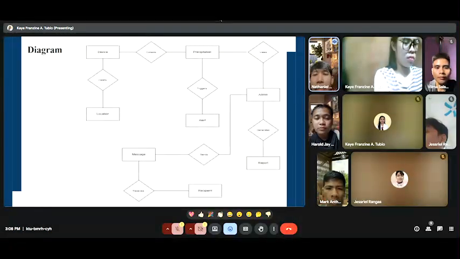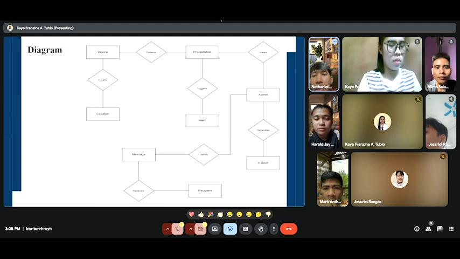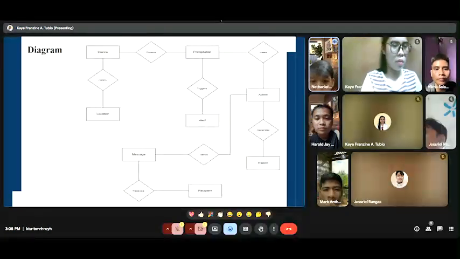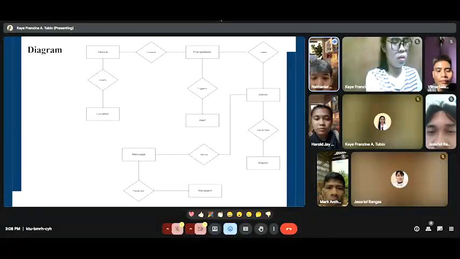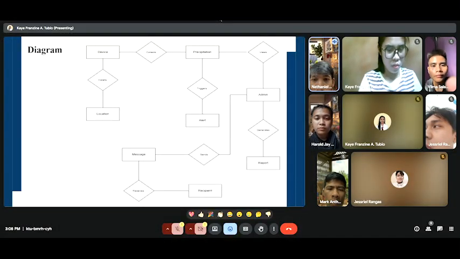So the admin can view the data from the device, and also the admin can generate the report and also send a message, and the recipient or the barangay officials will receive the message from the admins.